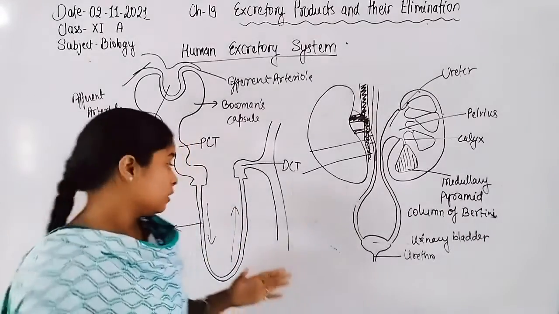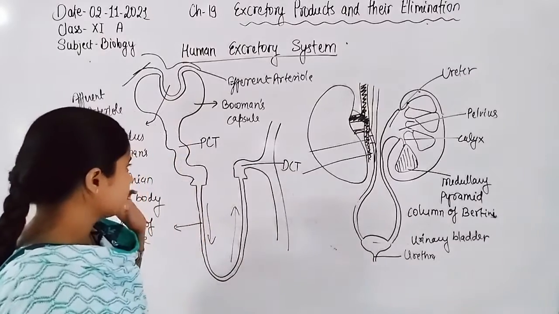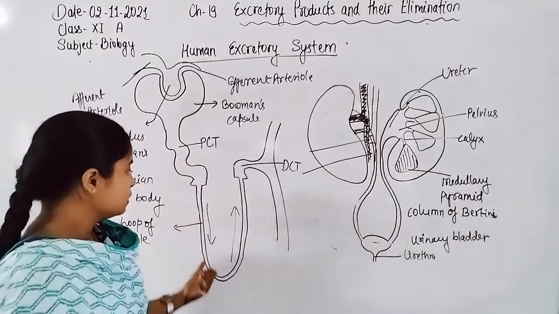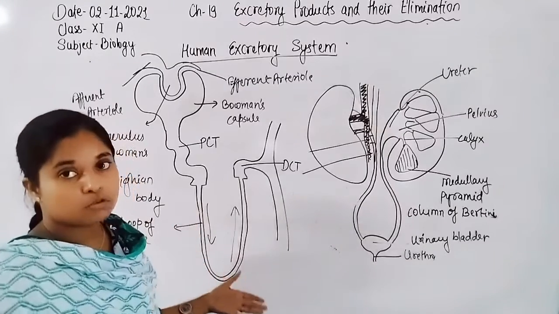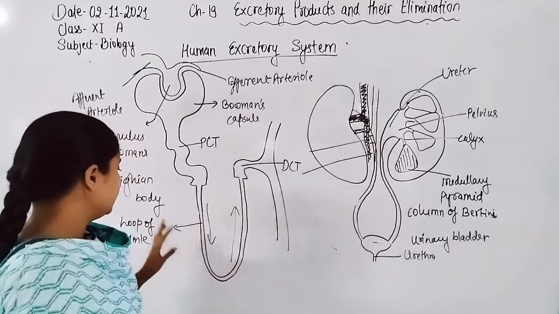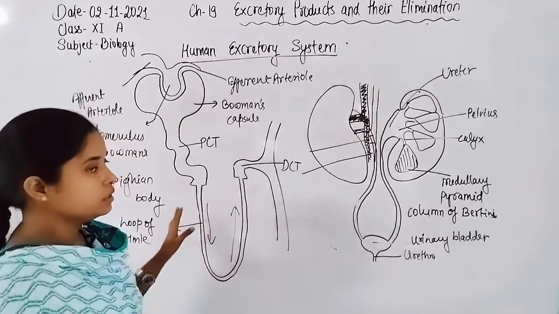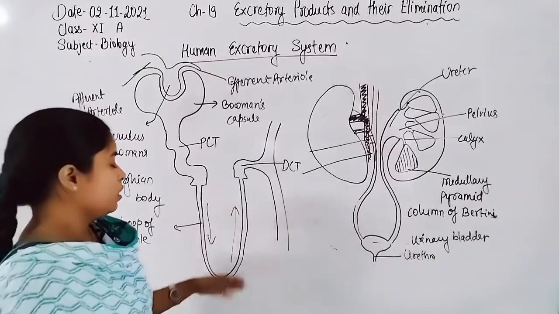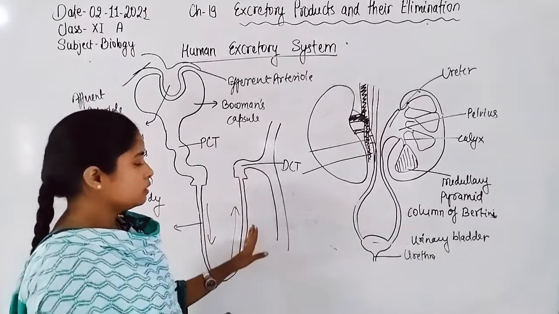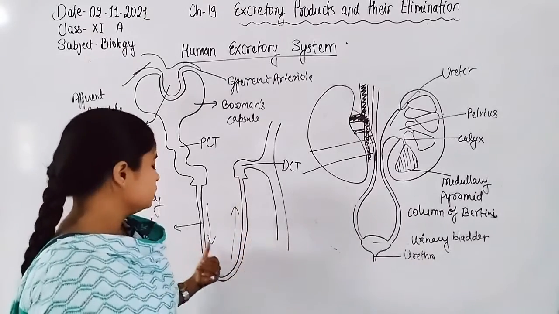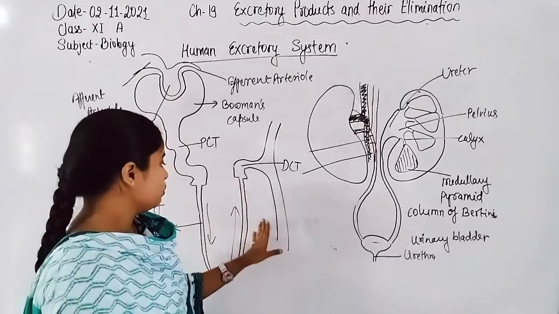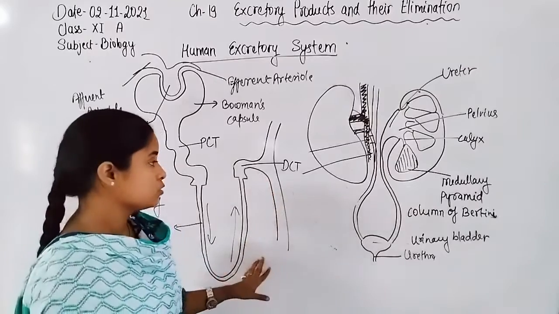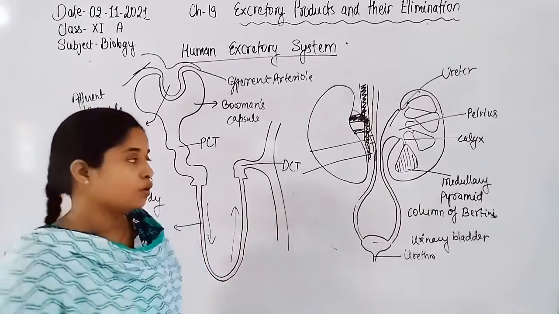From the PCT, the filtrate moves in a downward movement through the descending limb, and in the opposite limb the filtrate moves towards the opposite side, so it is known as the ascending loop of Henle.